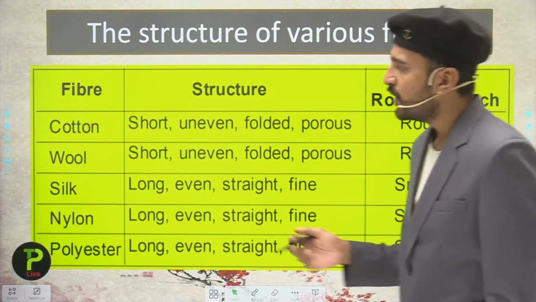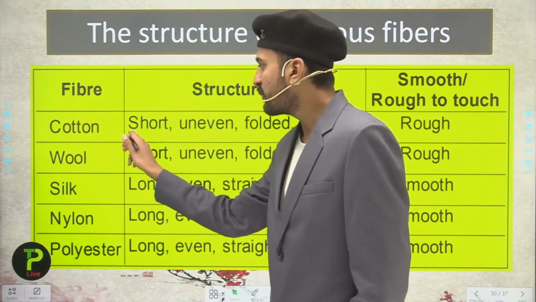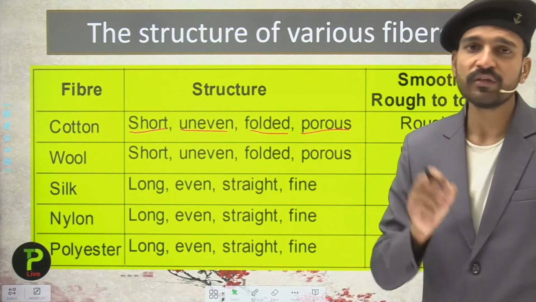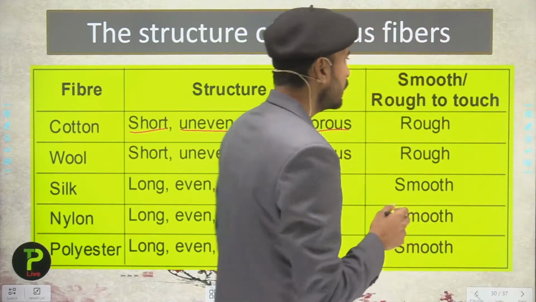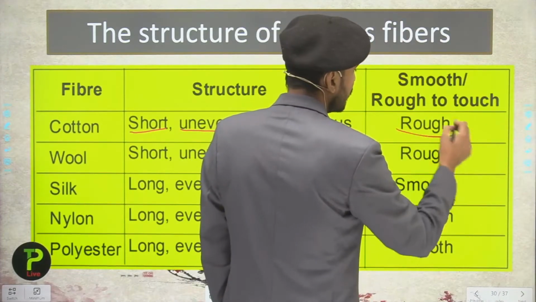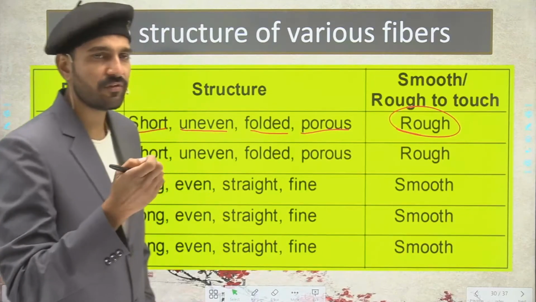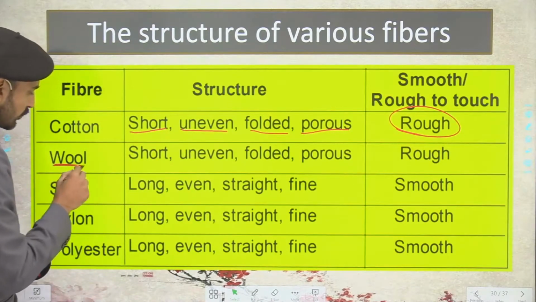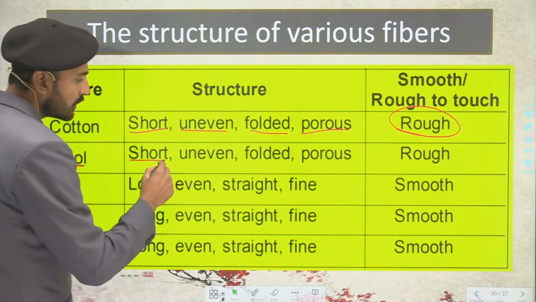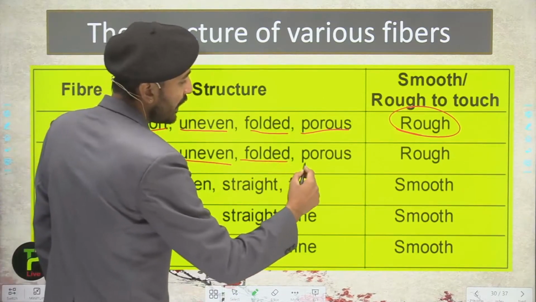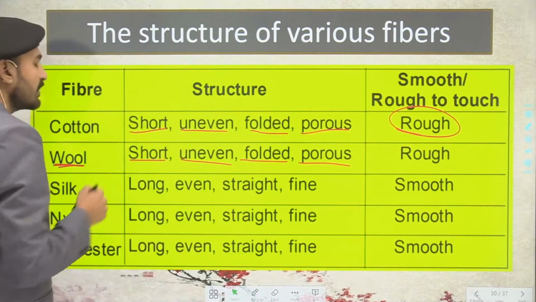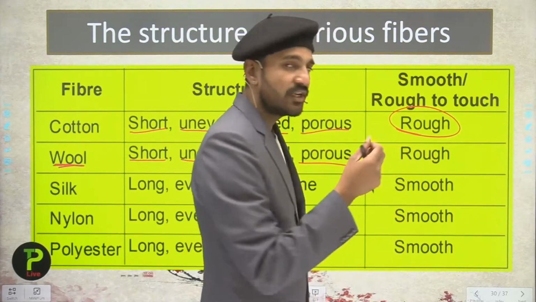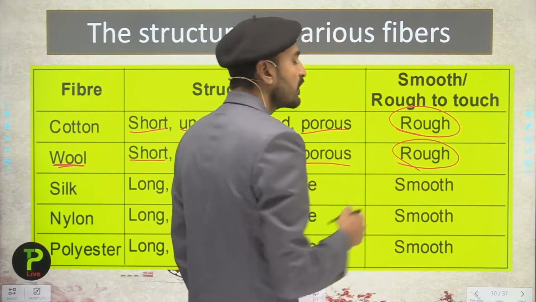imitate the feel. If I talk about the cotton fiber, students, cotton fibers are short, uneven, folded and have a porous structure. And if we talk about how they feel, they are rough in the touching, that when we touch them we feel some roughness in the cotton fibers. Now talking about the wool, wool is short, uneven, folded and porous structure, same as that of the cotton. When we touch them they are also generally rough, students.